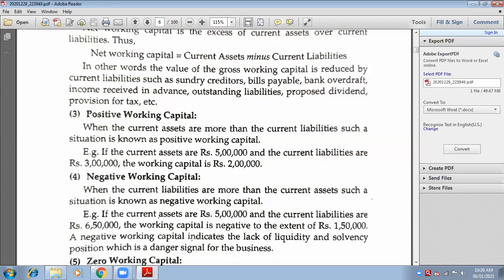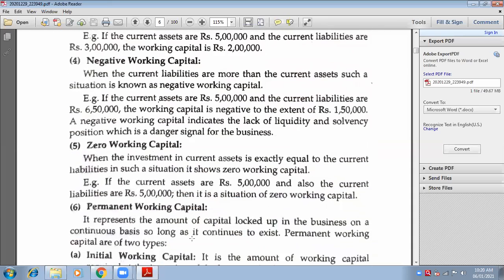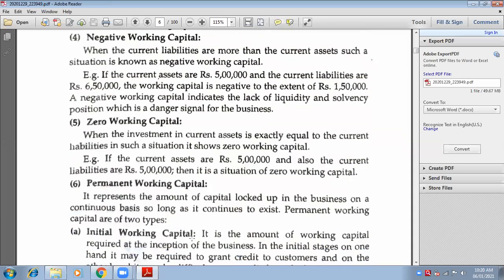Obviously it will be negative, because if you deduct 6 lakhs 50,000 from 5 lakhs, the answer will be 1 lakh 50,000 negative. So in that case, it is known as negative working capital. Zero working capital means both are the same. Current assets are 5 lakhs, current liabilities are also 5 lakhs. In this situation, it is known as zero working capital. Are you getting my point?